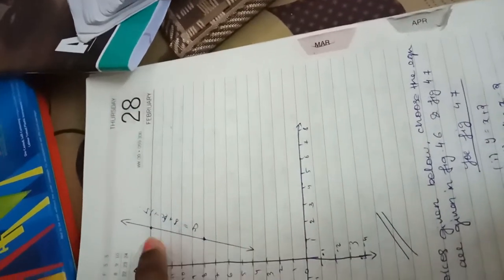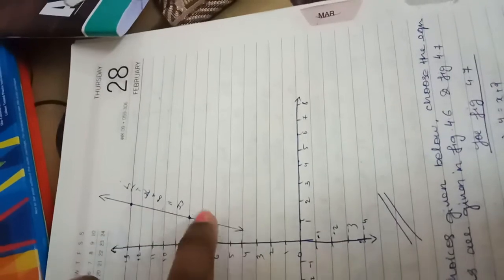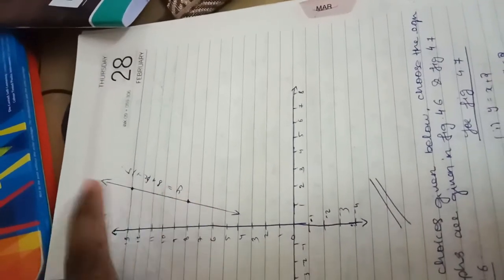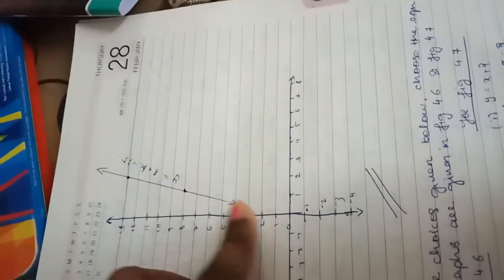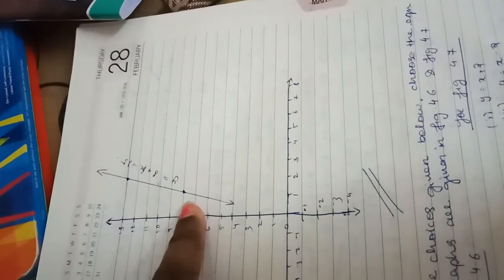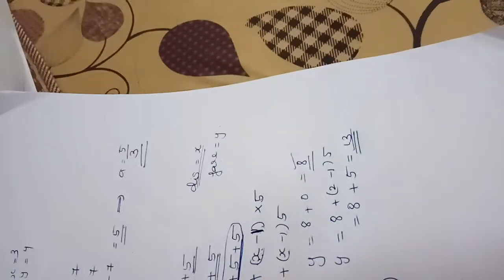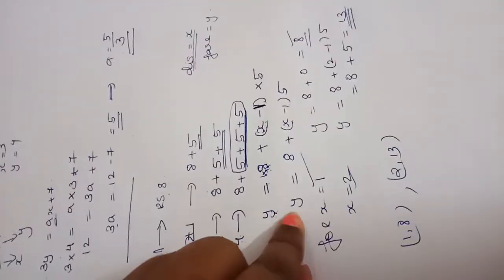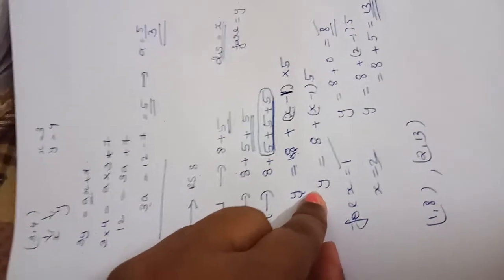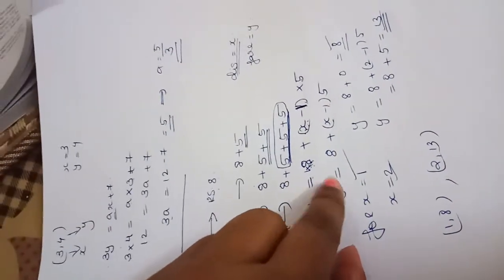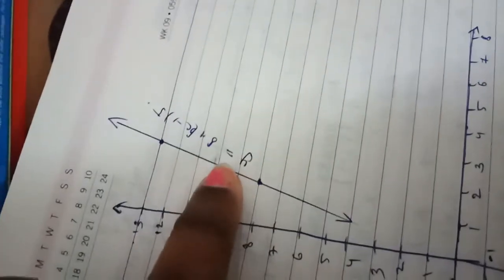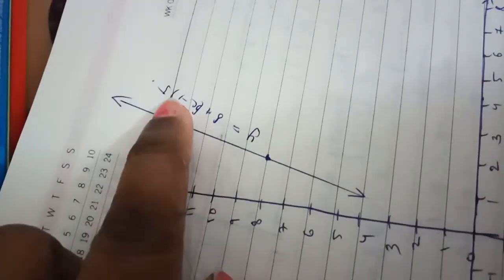After that you should join these 2 points by using a straight line. This straight line represents the equation which we found here. What is the equation? Y is equal to 8 plus x minus 1 into 5. So that straight line represents this equation.